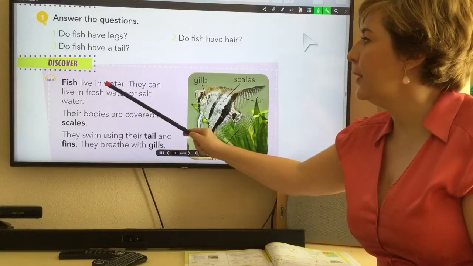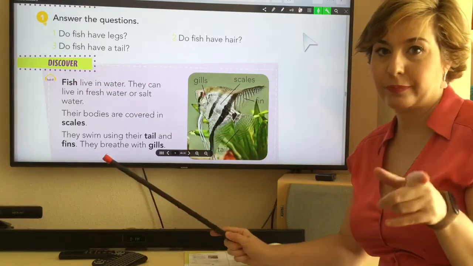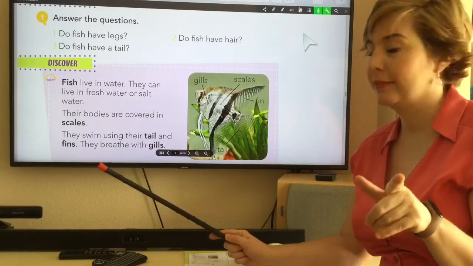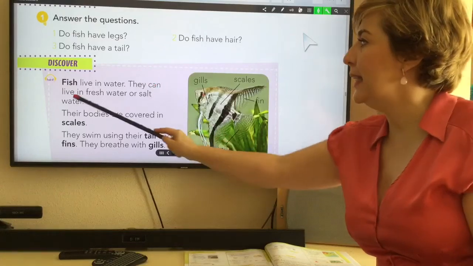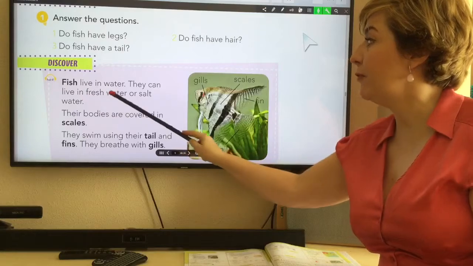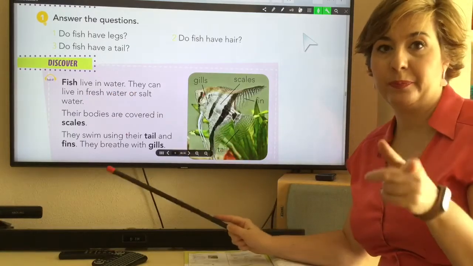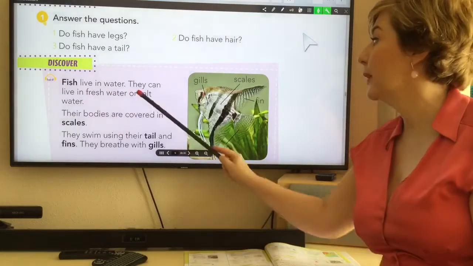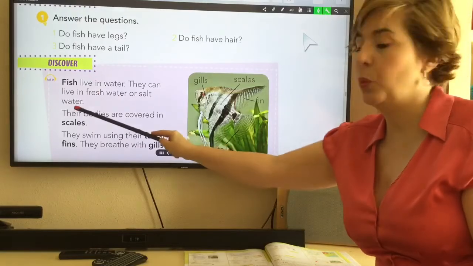Fish live in water. They can live in fresh water or salt water.